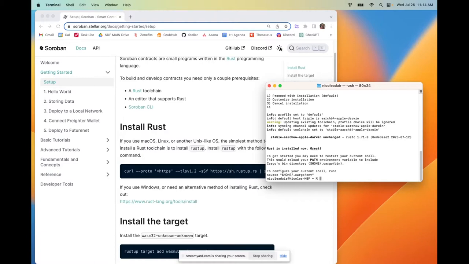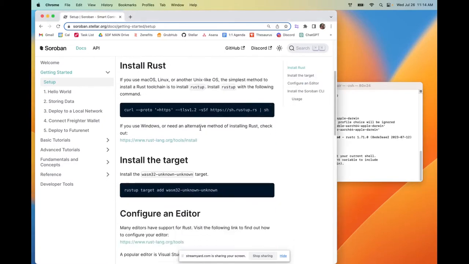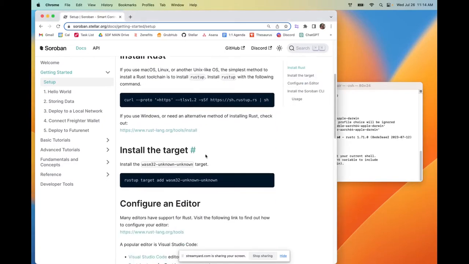So once we've installed Rust, we are going to add the WebAssembly or WASM compilation target. WASM is a type of code that runs in modern browsers. Rust smart contract code essentially gets compiled down and converted into WebAssembly format before being integrated with the blockchain. You can learn more about that, and we will talk more about that as this series goes on.